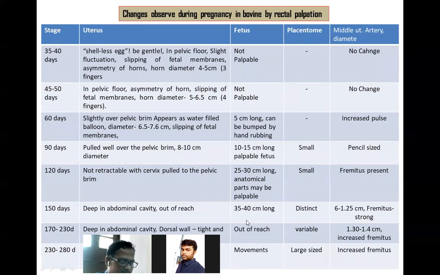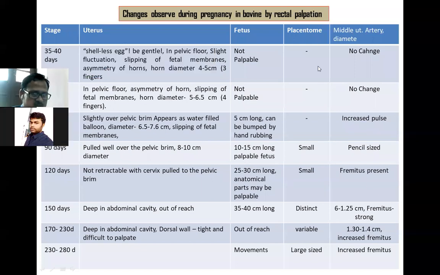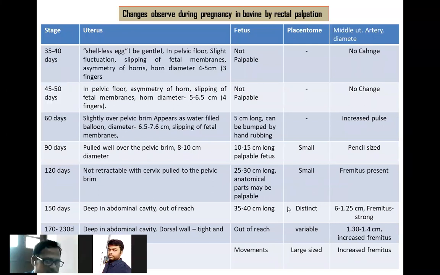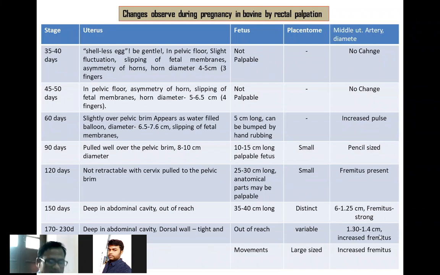At 210 days, the horn having the fetus will be out of reach of your hand. It will go inside the abdominal fluid. The size of the perimeters you see here. This is the middle uterine artery diameter. You see here the diameter at 150 days, 5 months. The diameter of the artery has increased from 0.1 to 1.5 centimeters. This is the size of the middle uterine artery.